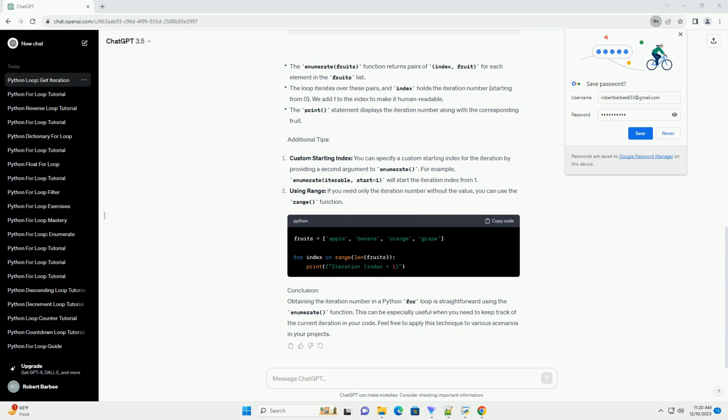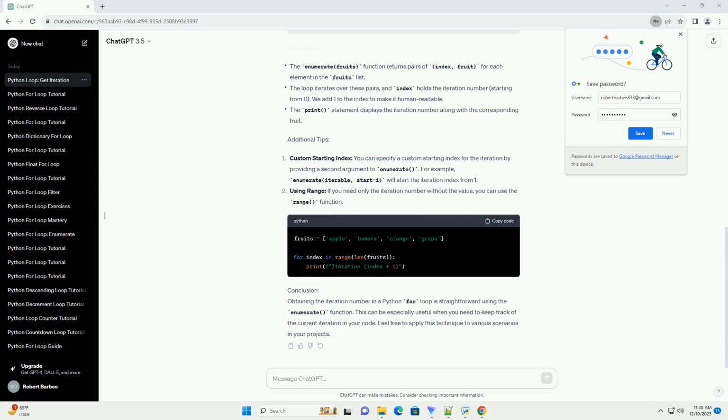You can also customize the starting point of the iteration number by specifying the start parameter in enumerate. Output. Understanding how to retrieve the iteration number in a for loop can be useful in various scenarios. The enumerate function is a recommended and elegant way to achieve this, providing both clarity and conciseness in your Python code.